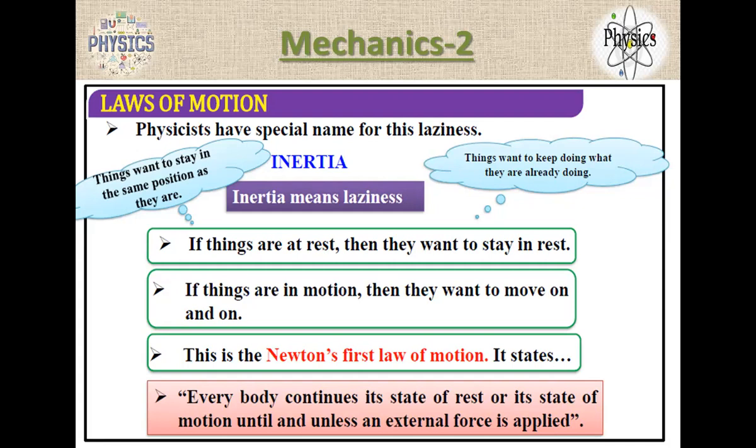There is no force involvement here. Every body continues its state of rest or its state of motion until and unless an external force is applied. You have to remember this definition. Every body, every object